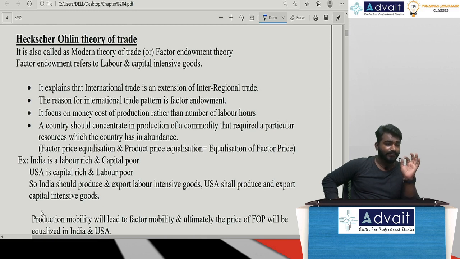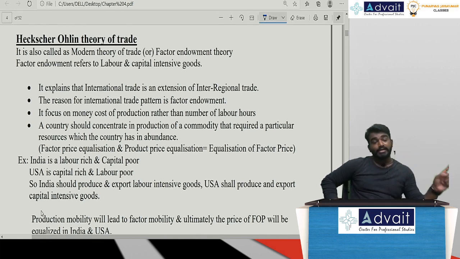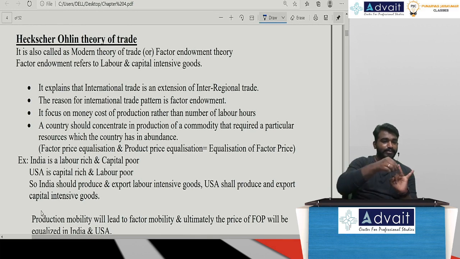In absolute advantage and comparative advantage theory, we considered only labor as the most important factor of production. But now in HO theory, we are considering labor as well as capital, both put together, as the most important point.